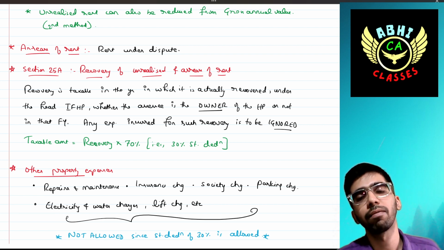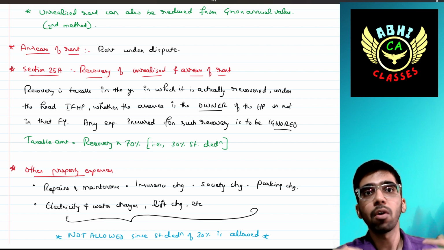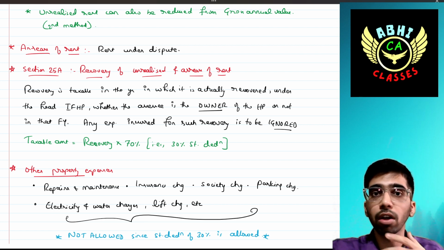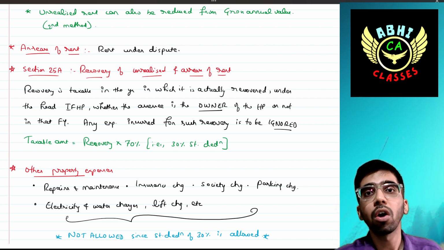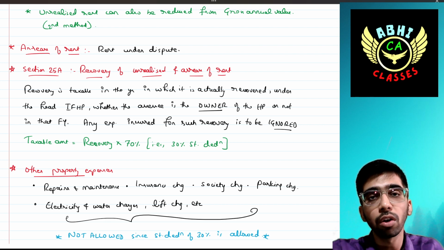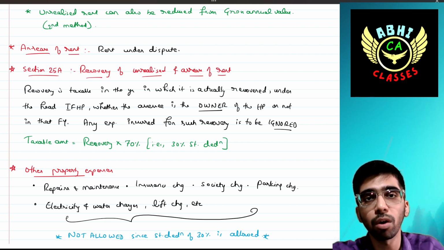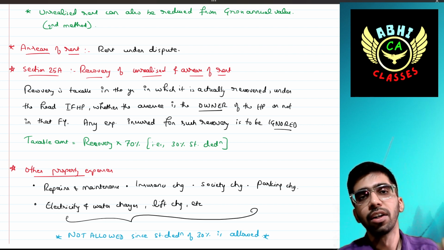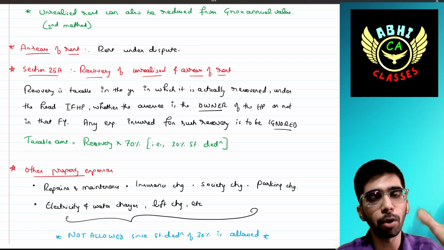You cannot say that I am not the owner of that house property, I am not responsible for that rent because I am not the legal owner, and the persons to whom I transferred the house property should be taxed. You cannot tell like that. You have to be responsible for that rent. You have to take that rent in your computation of income as taxable income.